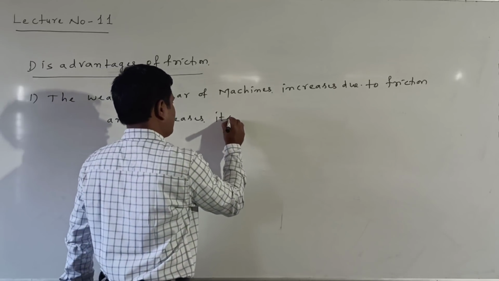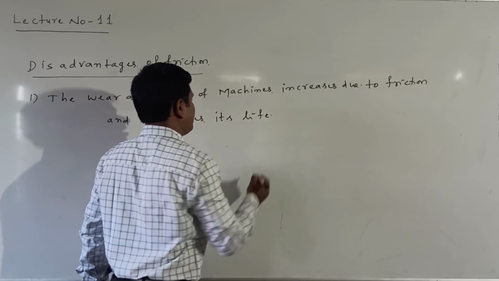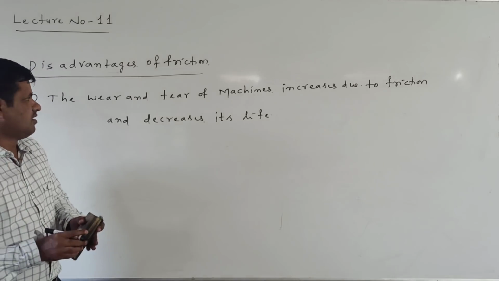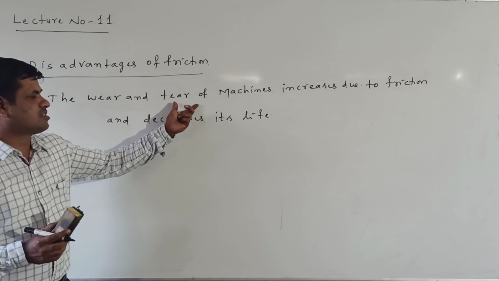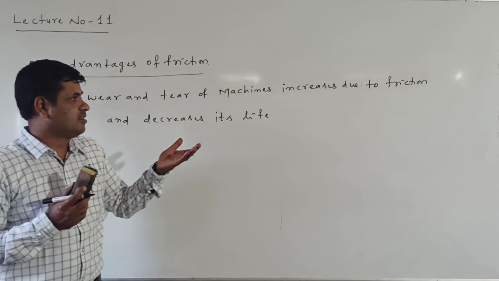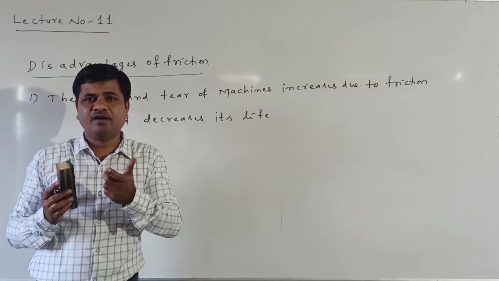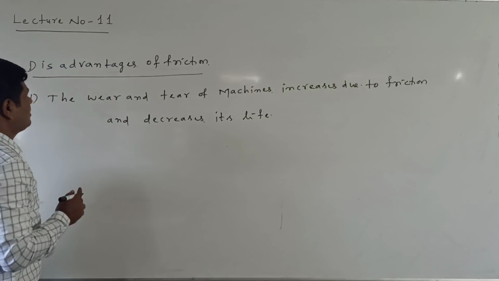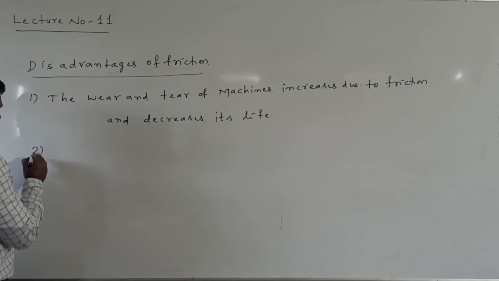Decreases its life means its lifetime decreases when the wear and tear of machines increases due to the friction. Here, wear and tear increases in the machines due to the friction. This is the first disadvantage.